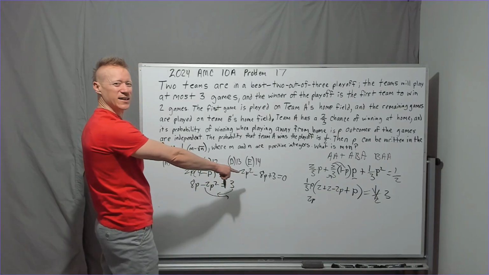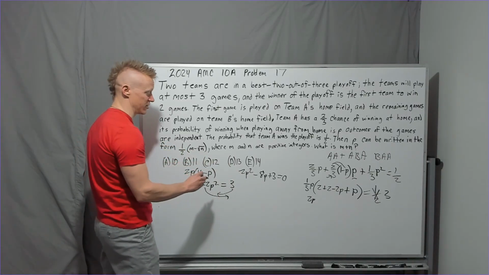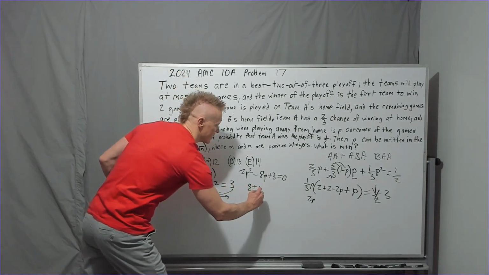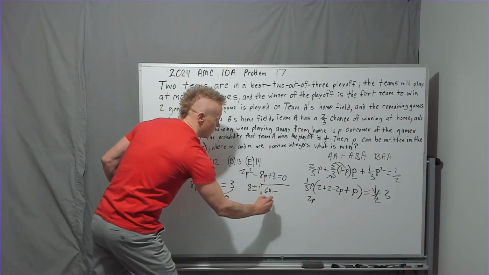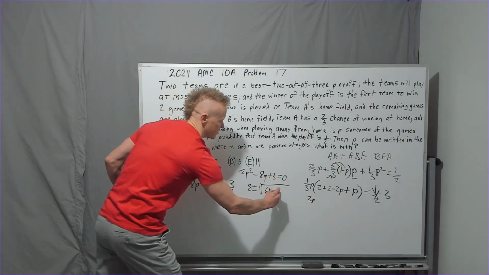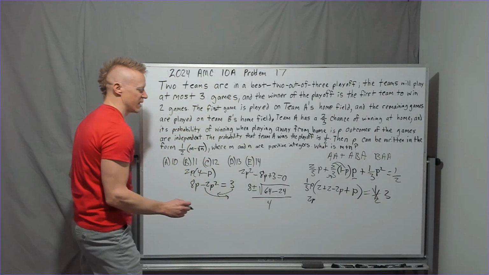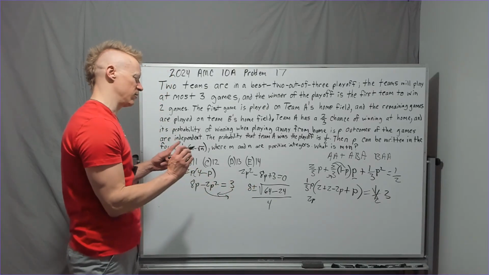Are you going to factor it? What do you think? Probably not, because that doesn't look like something that got factored. So let's do negative b, which is 8 plus or minus the square root of b squared, which is going to be 64, minus 4 times 2 times 3, which is 24, all over 2a, which is 4. So now what about this plus or minus? How are we going to do that? We'll figure that out in a minute.